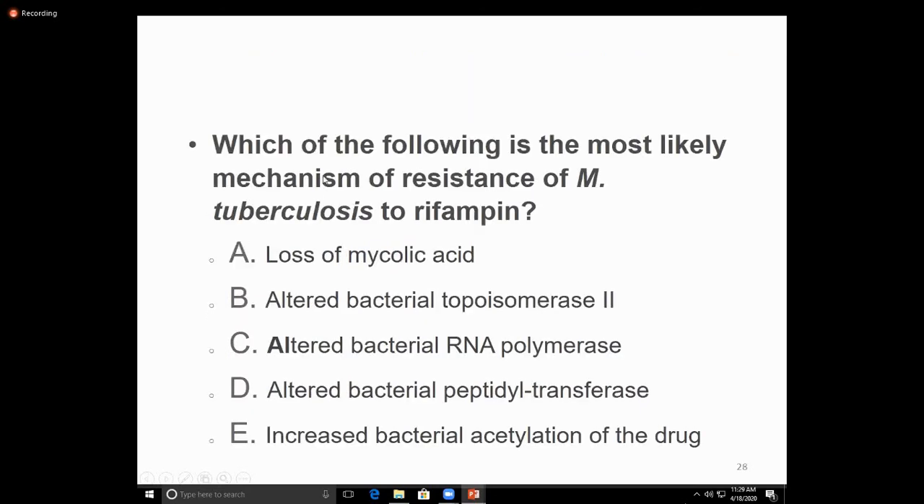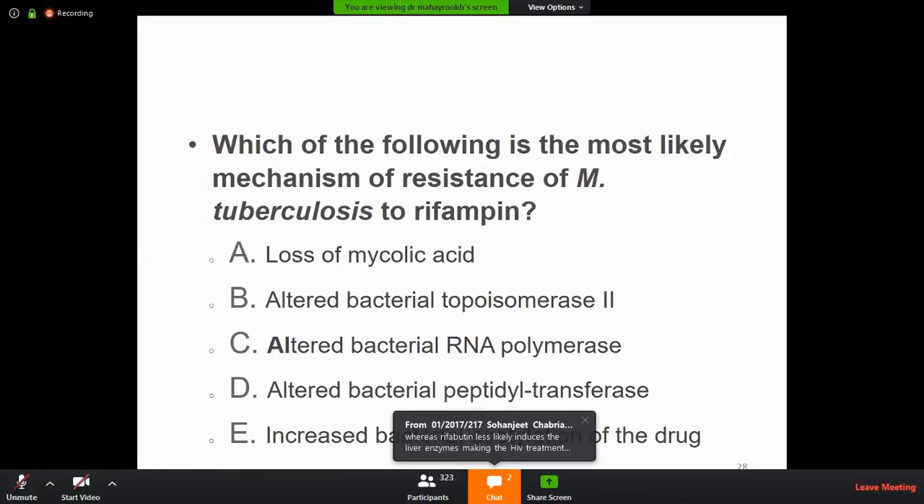Again, another question: which of the following is the most likely mechanism of resistance of Mycobacterium tuberculosis to rifampin? Loss of mycolic acid, altered bacterial topoisomerase... What is the mechanism of action? They inhibit DNA-dependent RNA polymerase. It means the resistance can develop by altering the bacterial RNA polymerase. The answer is C.